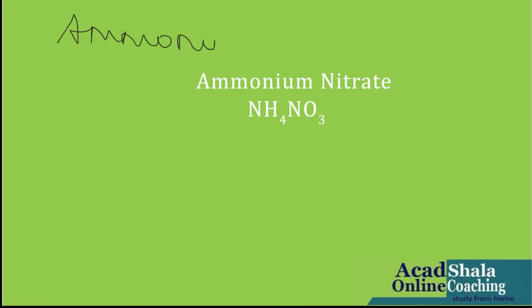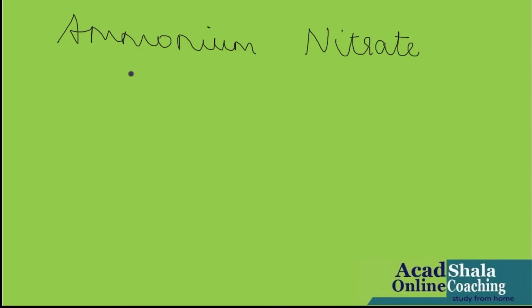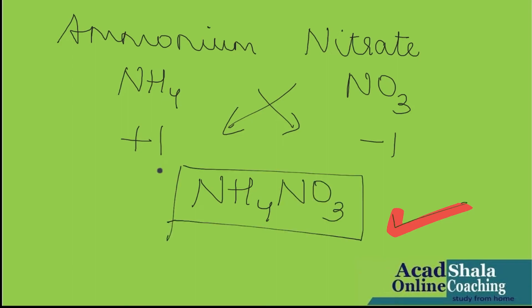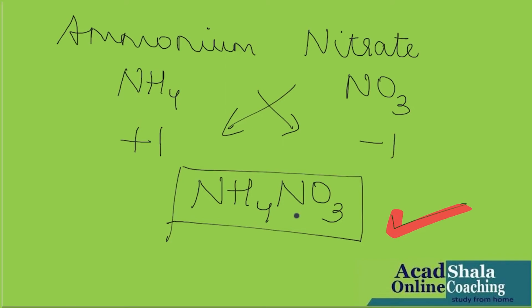So the last one is ammonium nitrate. Symbol formula of ammonium, that is NH4. Nitrate NO3. Valency +1. Nitrate -1. Criss cross. NH4 NO3. Finished. If we do not put 1, hardly makes a difference. So we write it as NH4NO3.